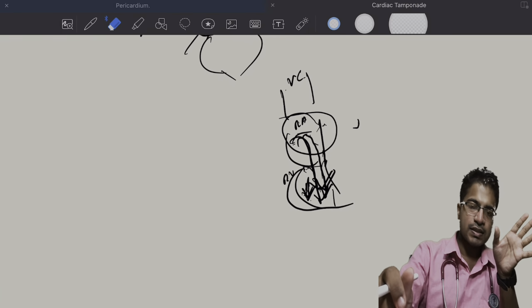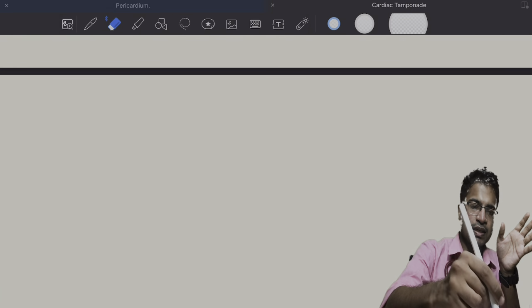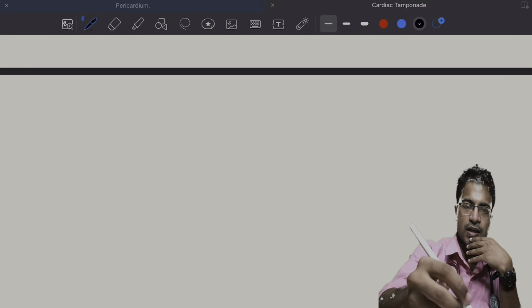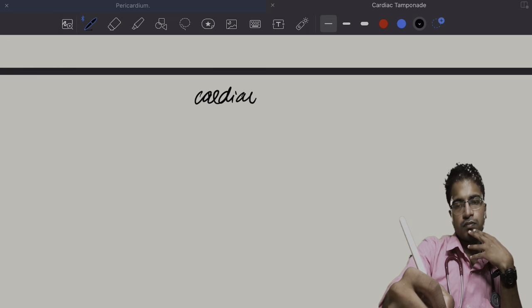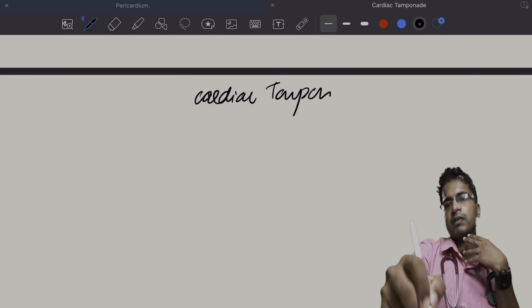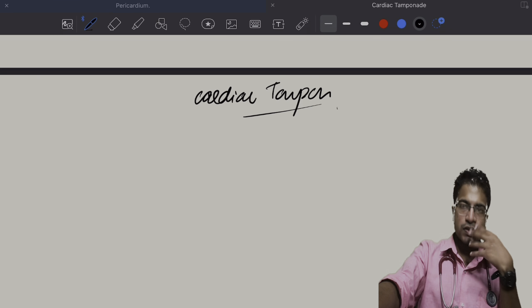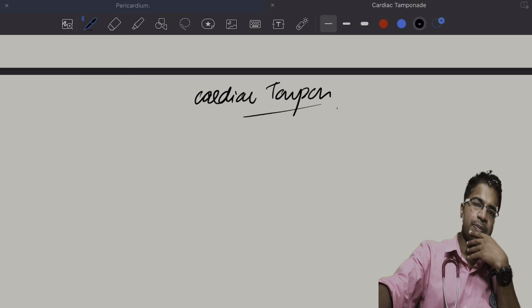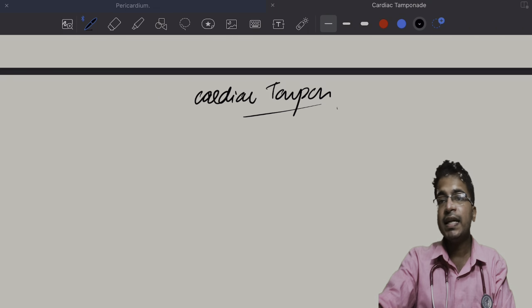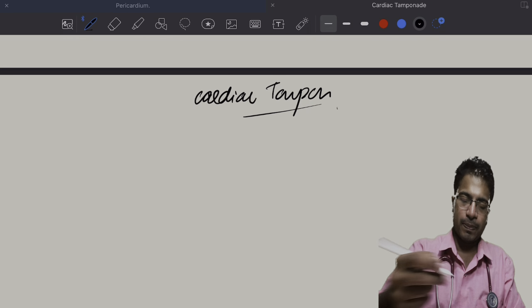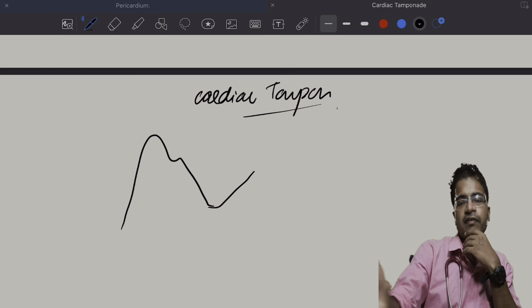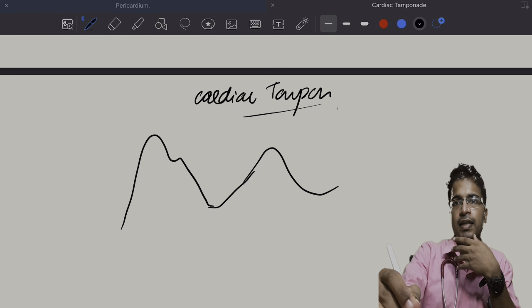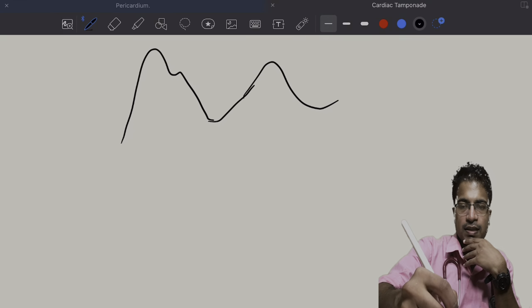Now we will discuss the JVP changes in case of cardiac tamponade. So what will happen in cardiac tamponade? In cardiac tamponade, what happens is the Y descent is impaired. Why? This is the A wave, this is the C wave, X descent, V wave, and Y descent.